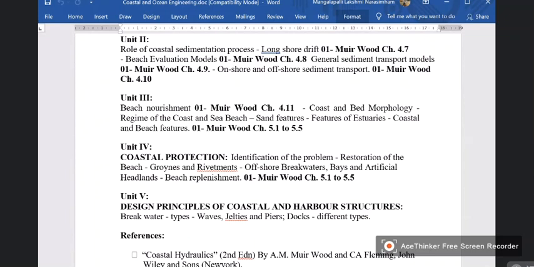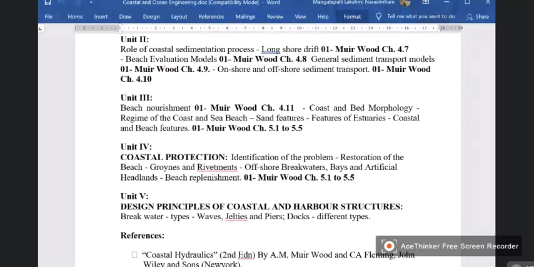Features of estuaries, coastal and beach features. Estuaries, I told you what an estuary is. An estuary is the confluence of a river with a sea. You have Uppada near here. Uppada is a confluence where the river joins the sea. I think it joins near Uppada only, or some other place. I don't remember exactly.